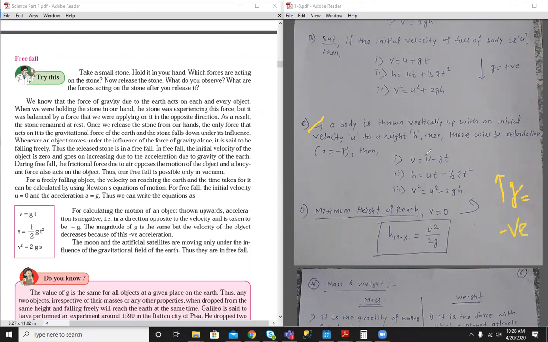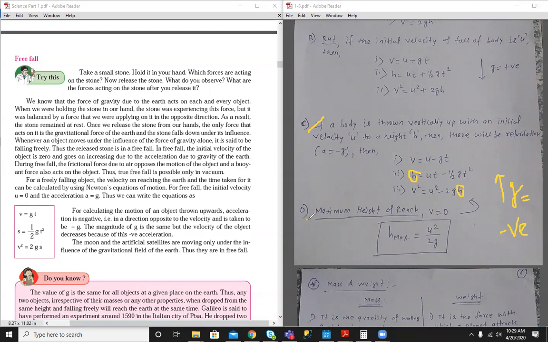Okay, so from the formula v equals u plus at, a becomes minus g, that's why minus g. S equals ut plus half at square, so g is negative, that's why a is minus g, and s is replaced by h. v square equals u square plus 2as, so s is replaced by h and a is replaced by minus g. Okay, so let's see the next topic.